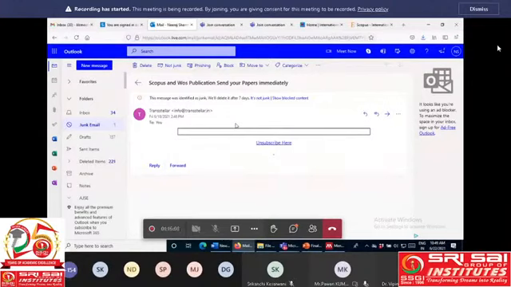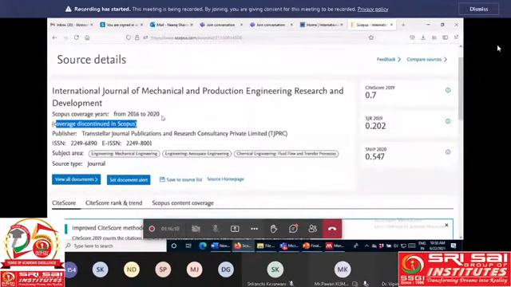You have to submit a minimal fee, maybe 5,000 or 10,000 or 12,000 or 15,000, to this account. They publish your article, but that article is not Scopus indexed because the coverage is already discontinued. You have to check at your level for any journal.